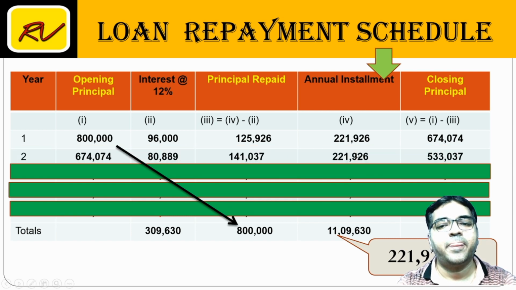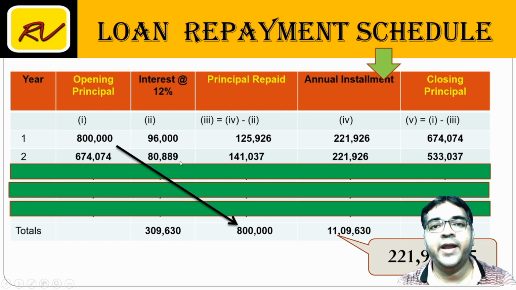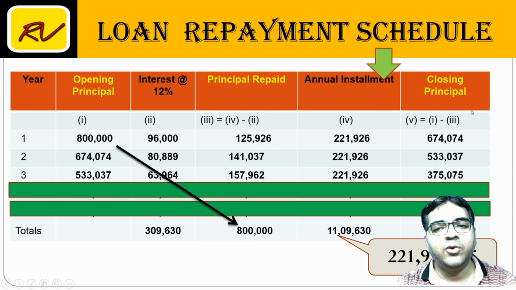So second year, first year का closing will become second year का opening. 6,74,000 पे 12% will give me second year का interest 80,889. Installment उसमें से interest minus करेंगे तो we get principal repaid. So 2,21,926 minus 80,889 will give 141,037. प्रिंसिपल में से प्रिंसिपल माइनस करेंगे तो क्लोजिंग प्रिंसिपल मिलेगा. सेकेंड ईयर का क्लोजिंग थर्ड ईयर का ओपनिंग होगा.